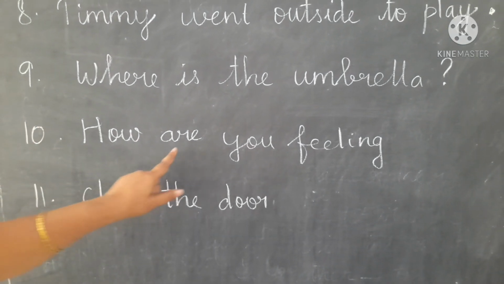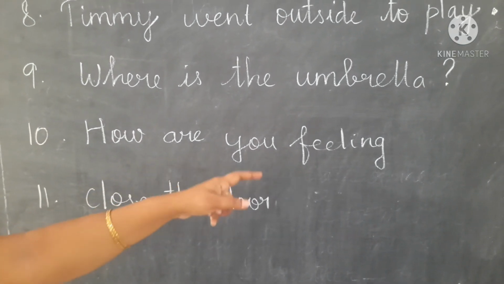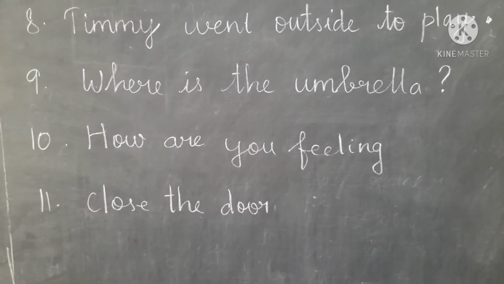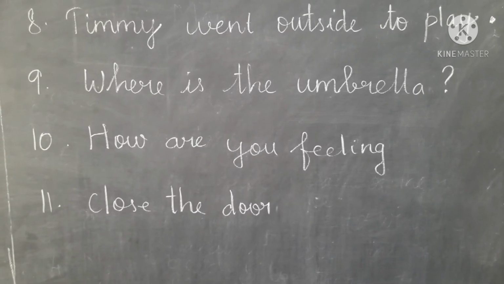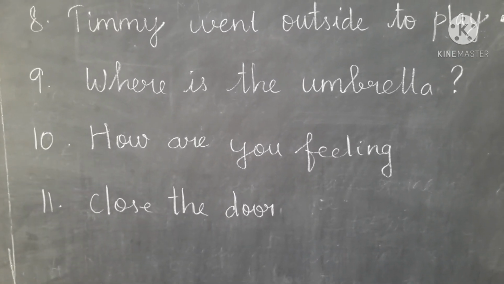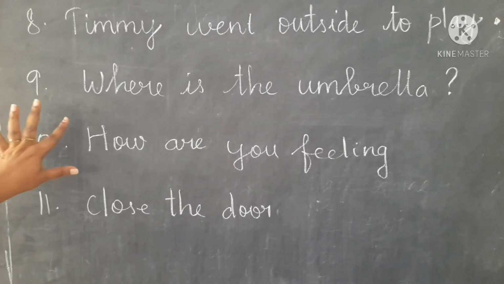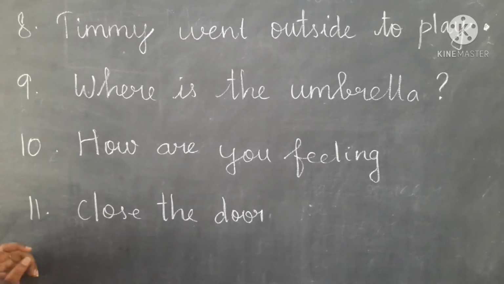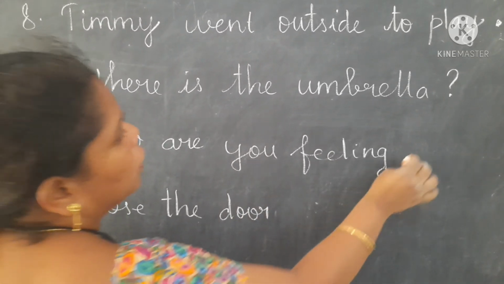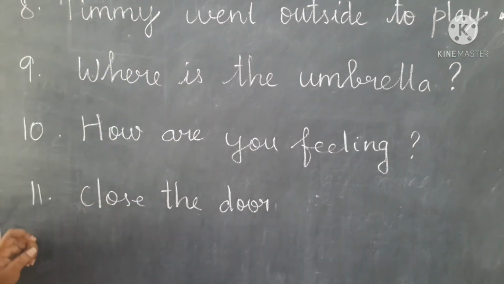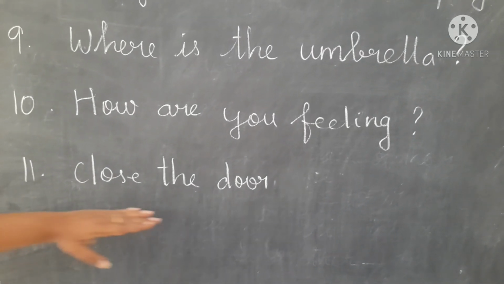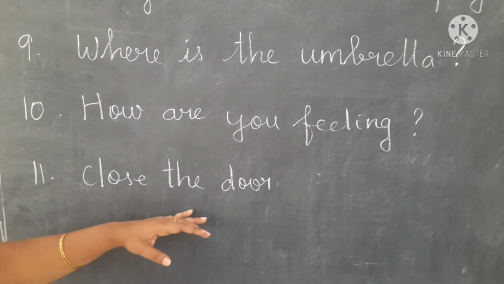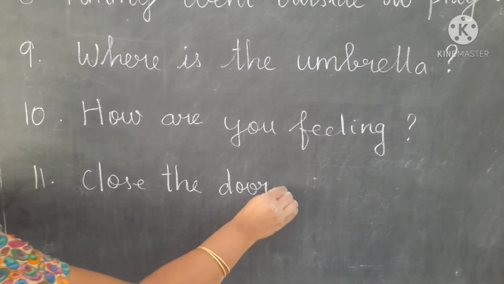Then, how are you feeling? If our body condition is not good, you will be asked, how do you feel? What happened to you? In this question, how are you feeling? It is a question format, so we give a question mark. See the last sentence, close the door. This is an order, so we can give a full stop or a period.